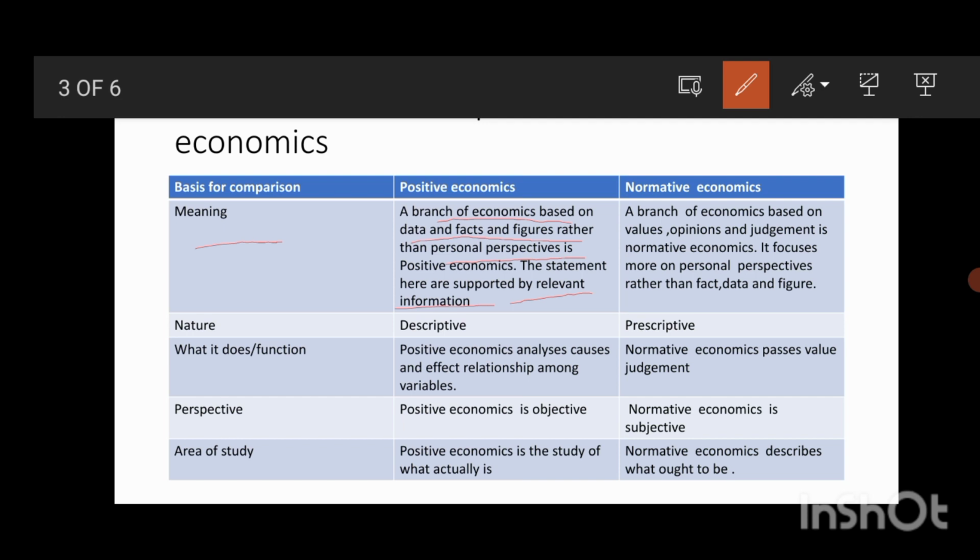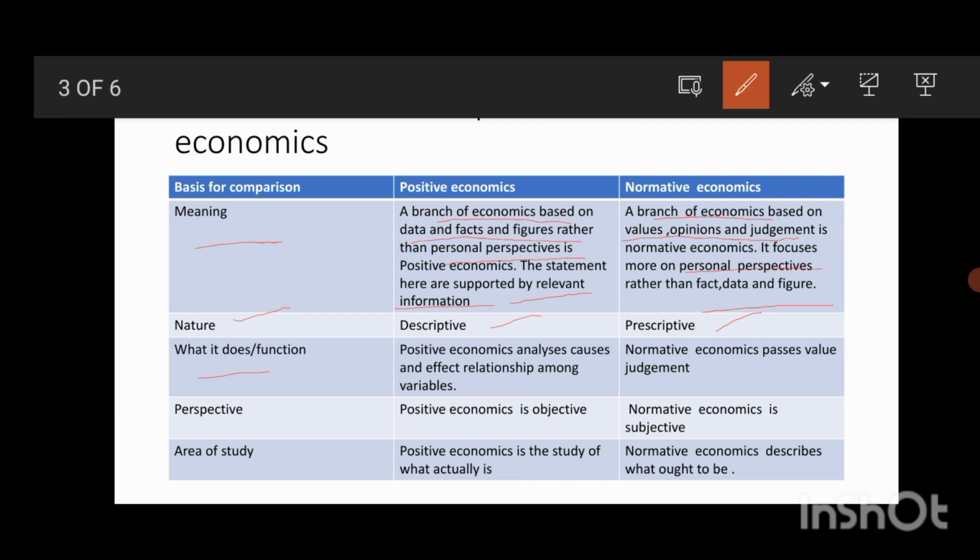Normative economics is also a branch of economics, which is based on values, opinions as well as judgment. It focuses more on personal perspectives, and it considers opinion and belief, and not facts, data or figures. Now, what is the nature of positive and normative economics? Positive economics is descriptive whereas normative economics is prescriptive.